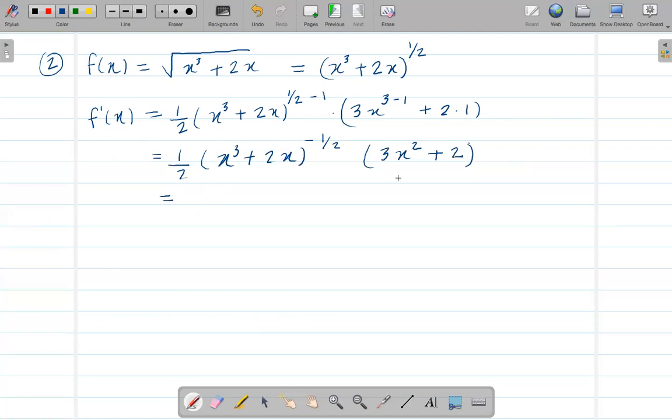So we still have 3x squared plus 2 in the numerator, over 2 times this thing in the denominator, with the power being positive 1/2, since when I move it to the denominator the negative becomes positive, right? Now I can change this power of 1/2 back to a square root.